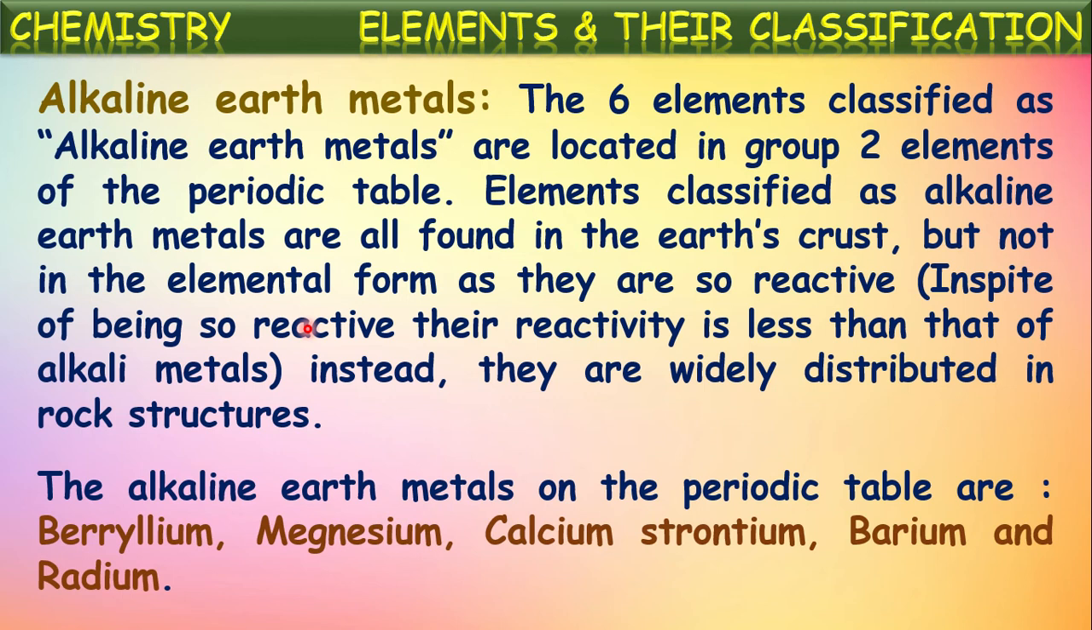So the alkaline earth metals on the periodic table are beryllium, magnesium, calcium, strontium, barium, and radium. These six elements are called alkaline earth metals because these are available from the earth crust, and mostly these form alkalis. These are second group elements.